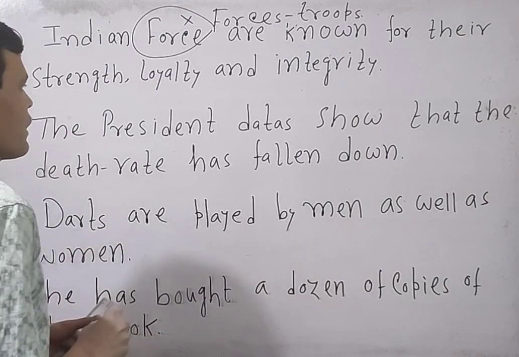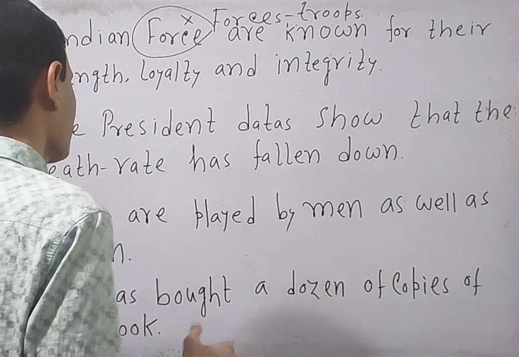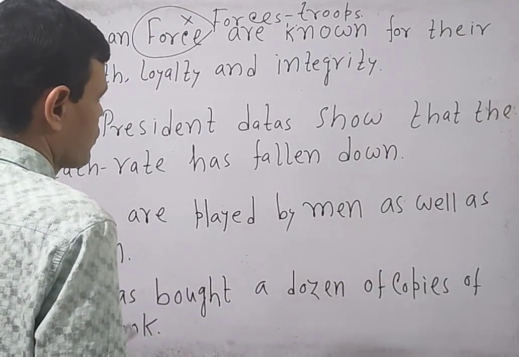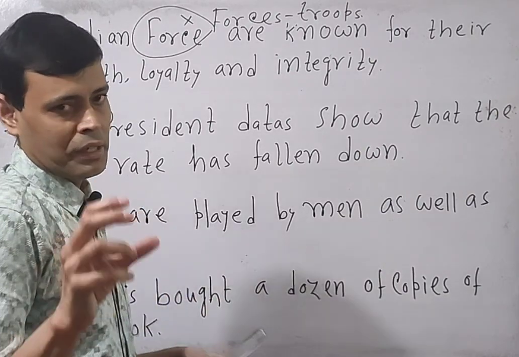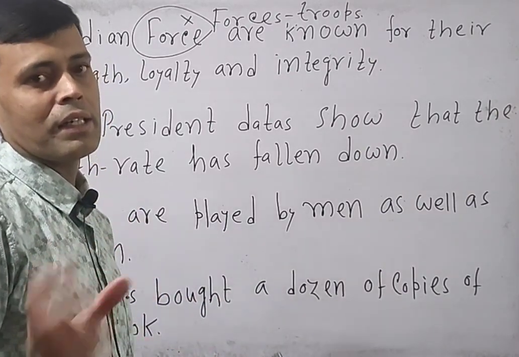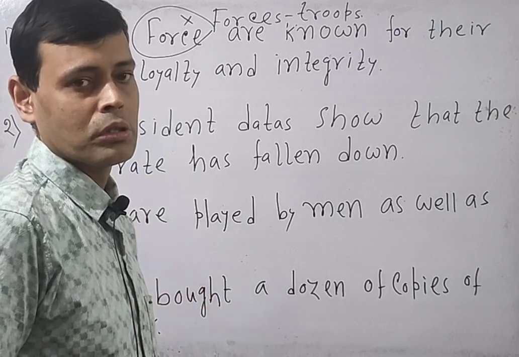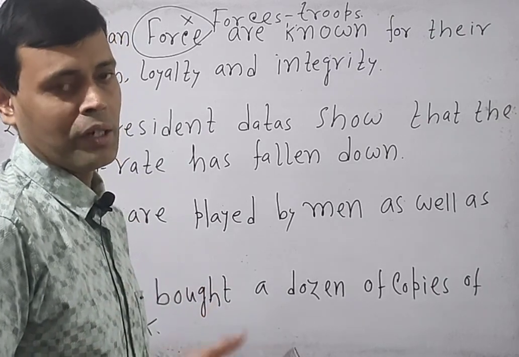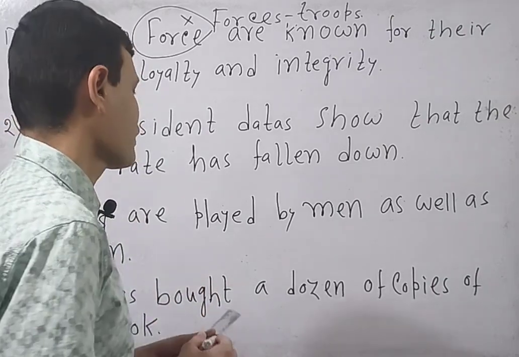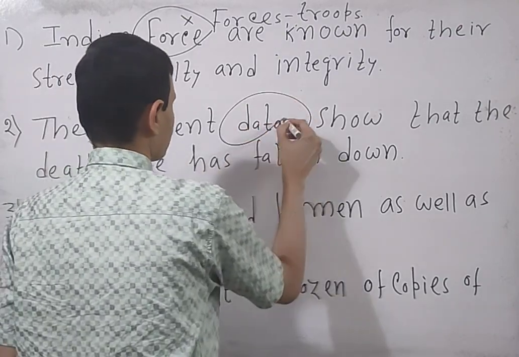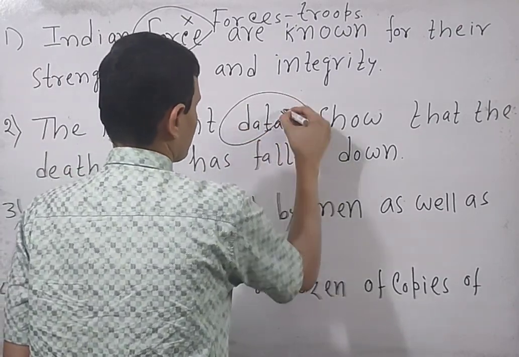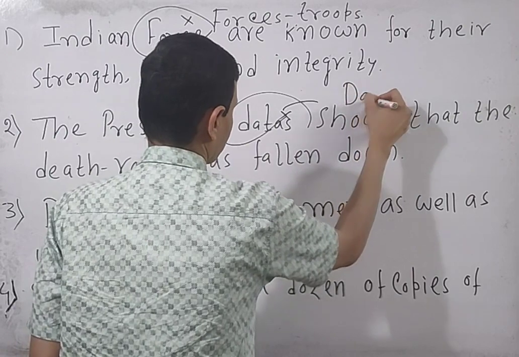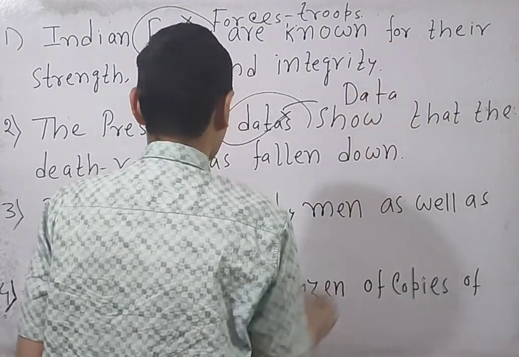Now go next. The precedent data show that the death rate has fallen down. Take it into account. Data itself is singular, data itself is plural. It has no plural form. You cannot say datas. So the mistake lies here. It is wrong. It should be data. It is singular, it is plural.